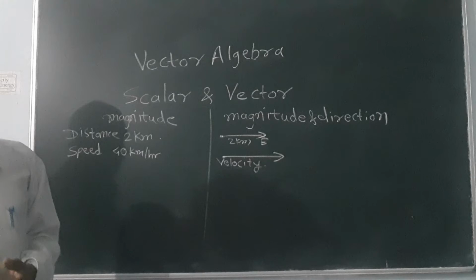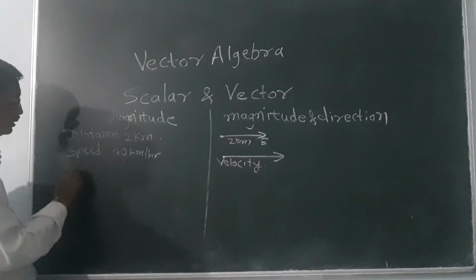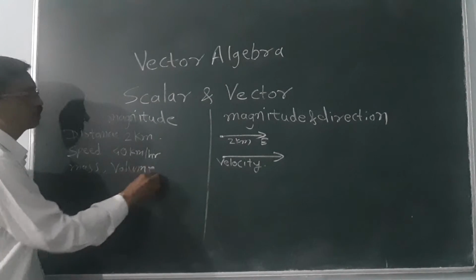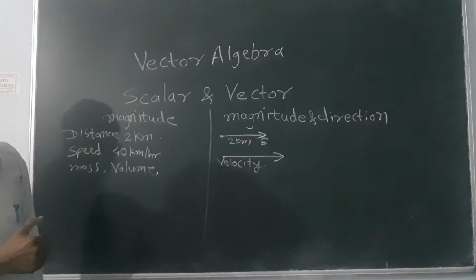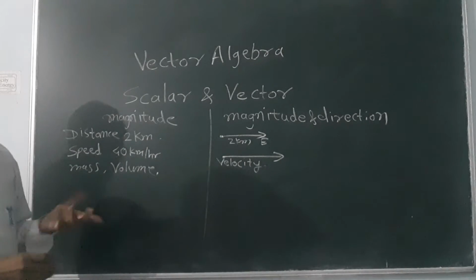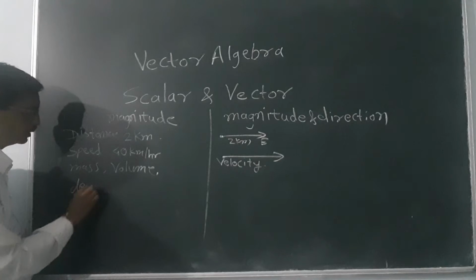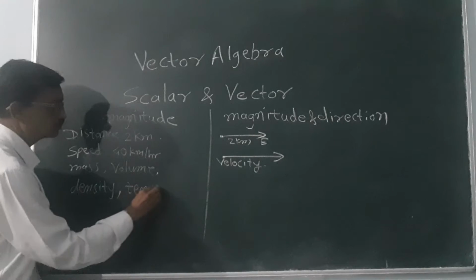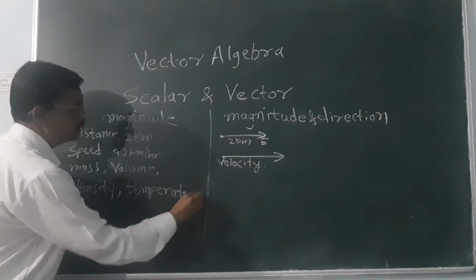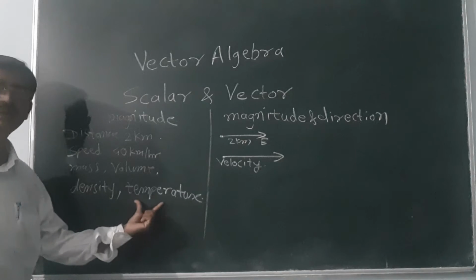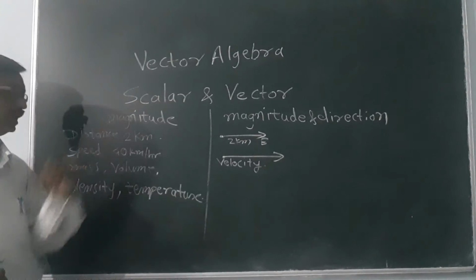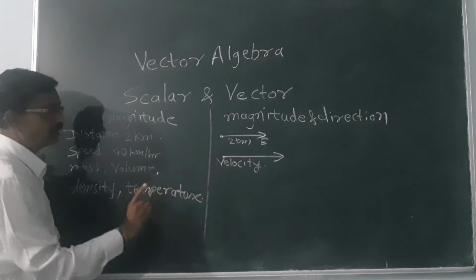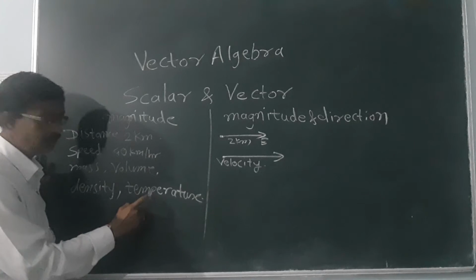Then some other examples are mass, then volume. These are examples of scalar quantity. Then density, then temperature. So here is one quantity, temperature. So temperature is a scalar quantity. So the temperature also can be used as a vector quantity. So I will explain this one.